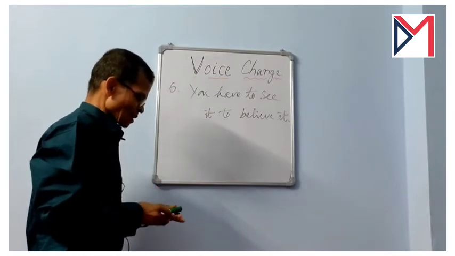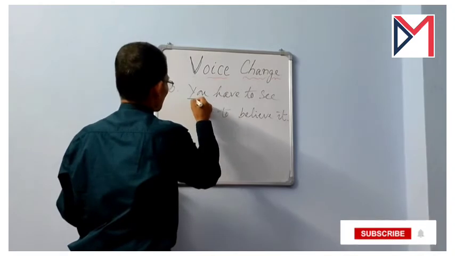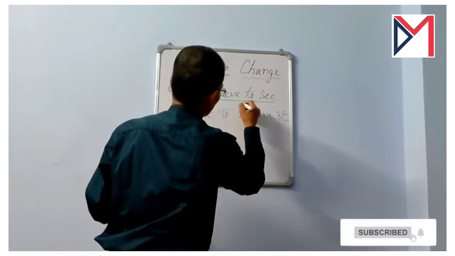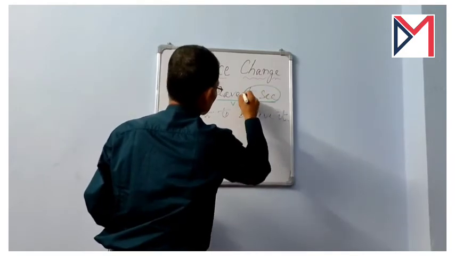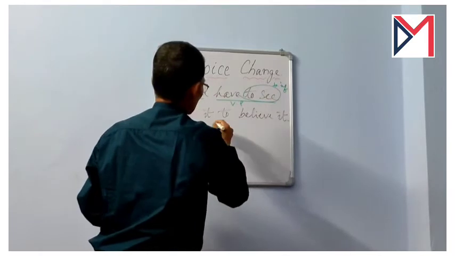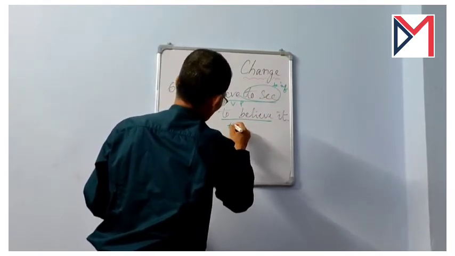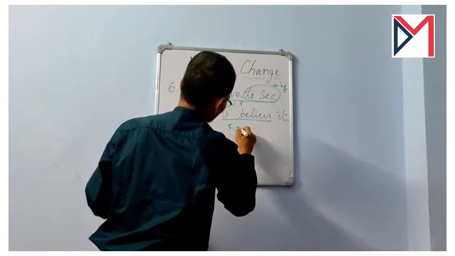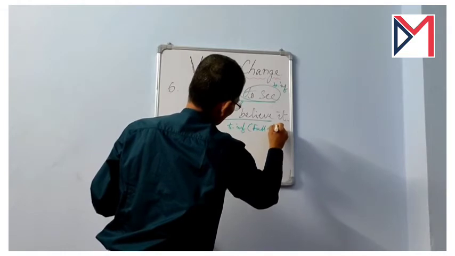Okay, now, and this is the subject and this is the verb phrase, and this to plus see is the to infinitive. Okay, and again here we have another to infinitive or full infinitive. This is also called full infinitive.